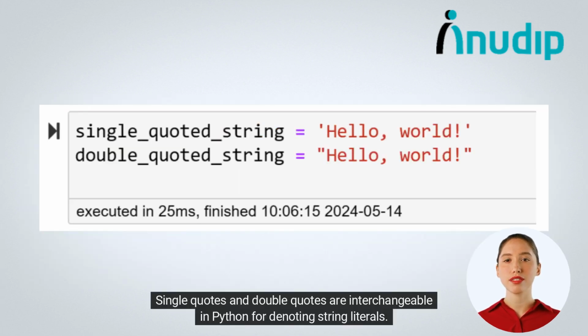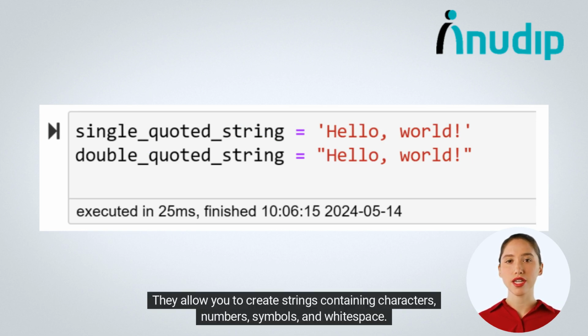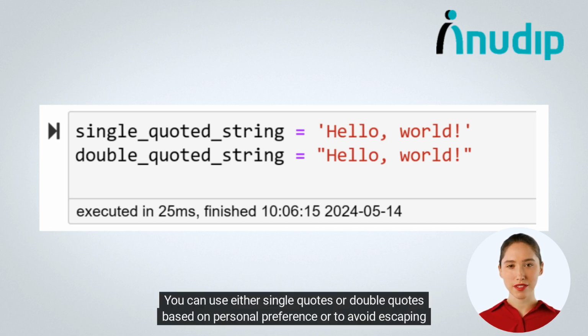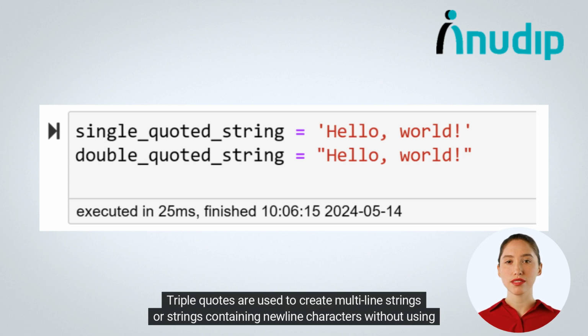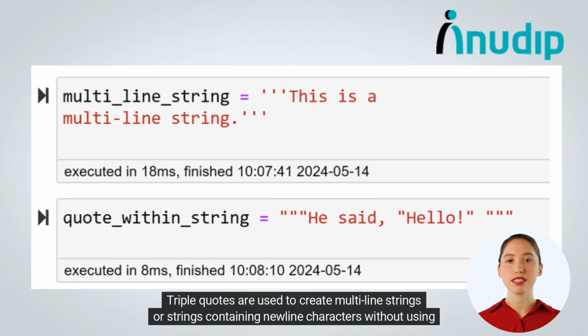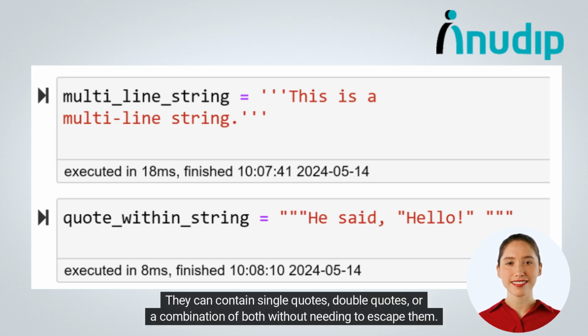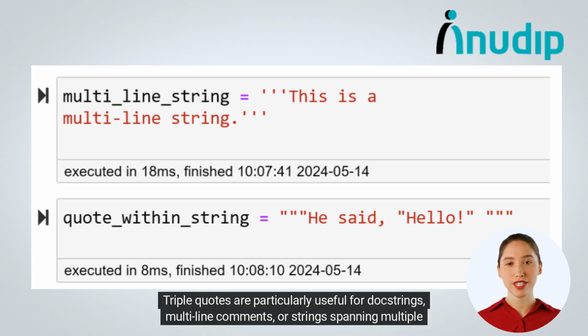Single quotes and double quotes are interchangeable in Python for denoting string literals. They allow you to create strings containing characters, numbers, symbols, and white space. You can use either based on personal preference, or to avoid escaping special characters. Triple quotes are used to create multi-line strings or strings containing new line characters without using escape sequences. They can contain single quotes, double quotes, or a combination of both without needing to escape them. Triple quotes are particularly useful for docstrings, multi-line comments, or strings spanning multiple lines.